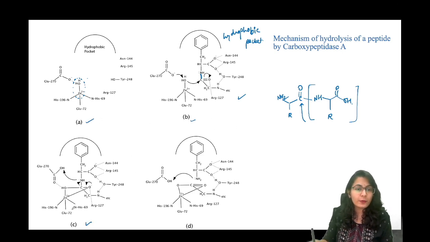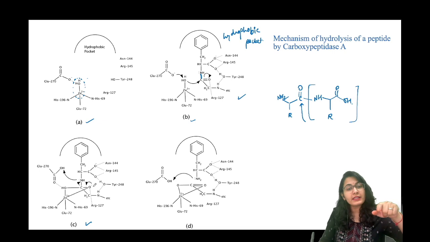Now we come to C. What happened in C, guys, look, the bond had opened up, the O minus has opened up. The O minus is going to actually coordinate with zinc. It is not opening up just like that.